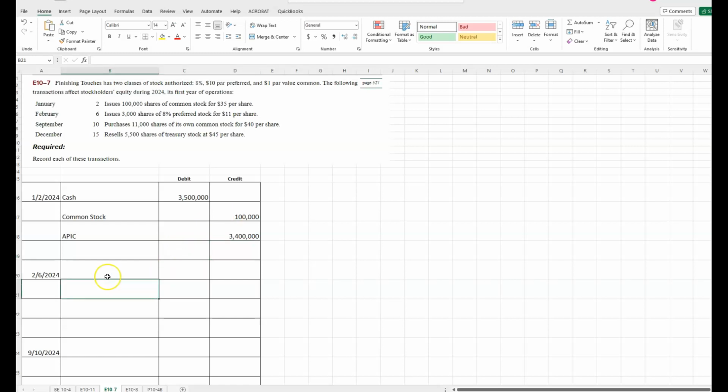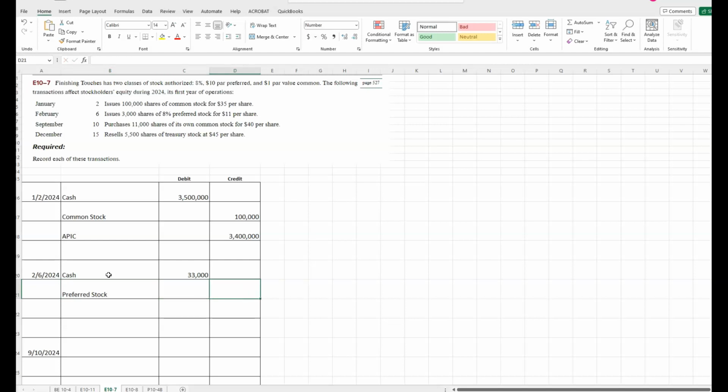On February 6th, they issued 3,000 shares of 8% preferred stock for $11 per share. They got cash, 3,000 times $11, or $33,000. How much goes into the preferred stock account?